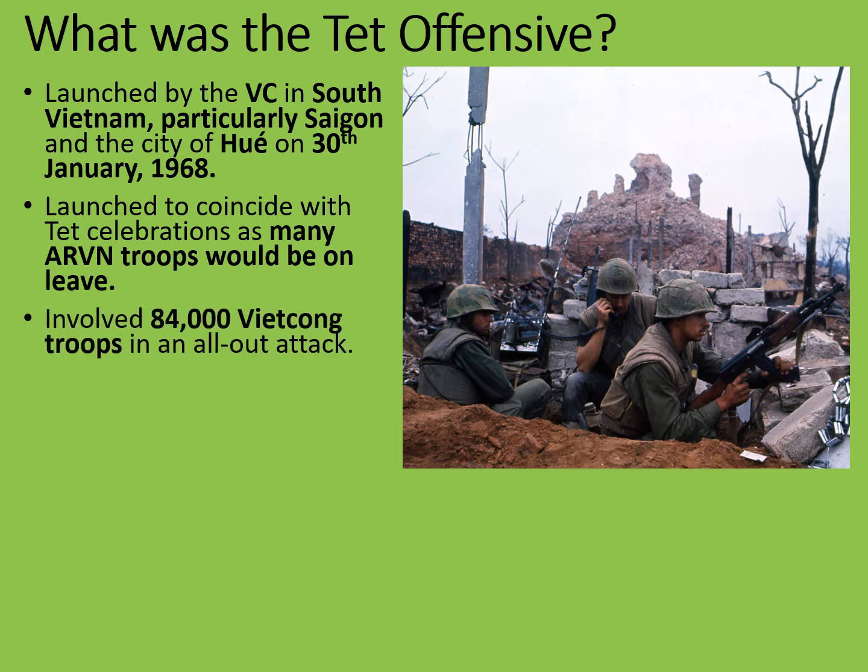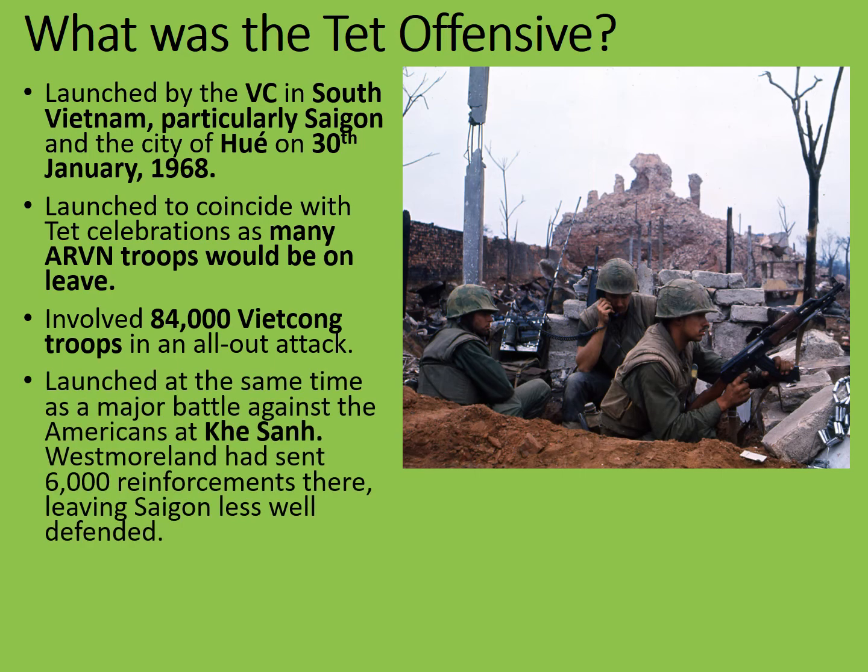It involved 84,000 Vietcong and North Vietnamese troops in an all-out attack. This was very different to the usual hit-and-run guerrilla warfare tactics of the Vietcong. It is one of the only occasions in which the Vietcong launched an all-out, full-scale offensive against the Americans and against ARVN. It was launched at the same time as a major battle against the Americans at Khe Sanh.